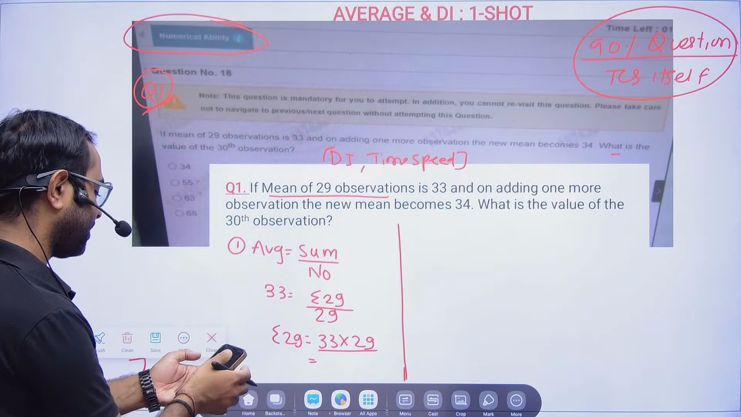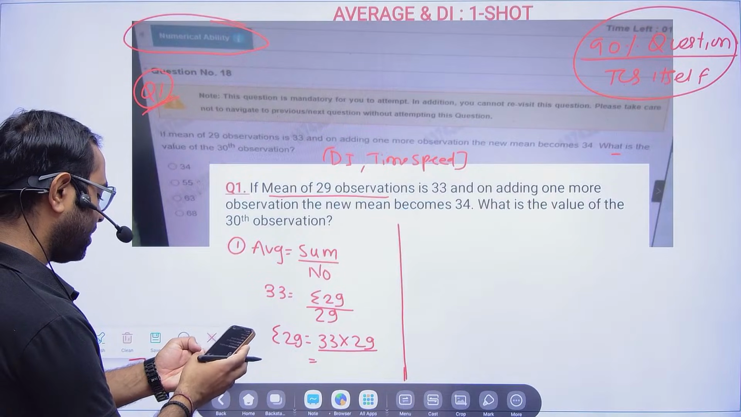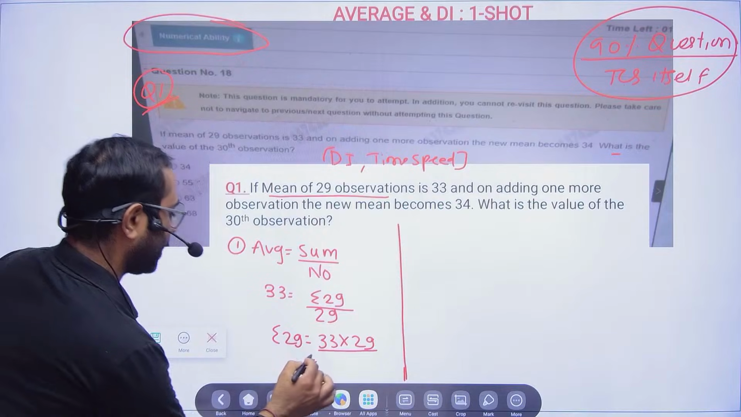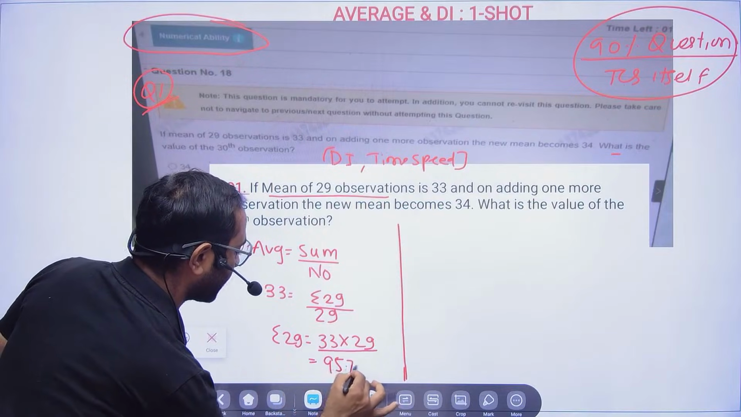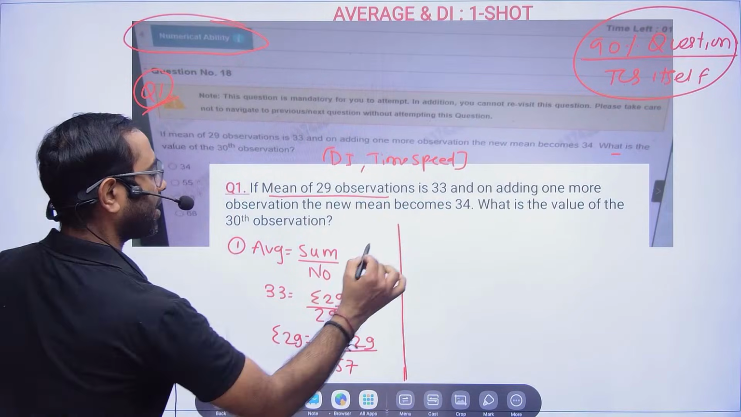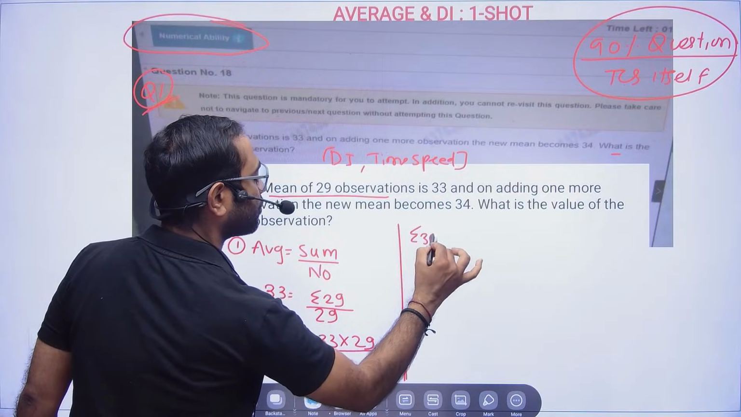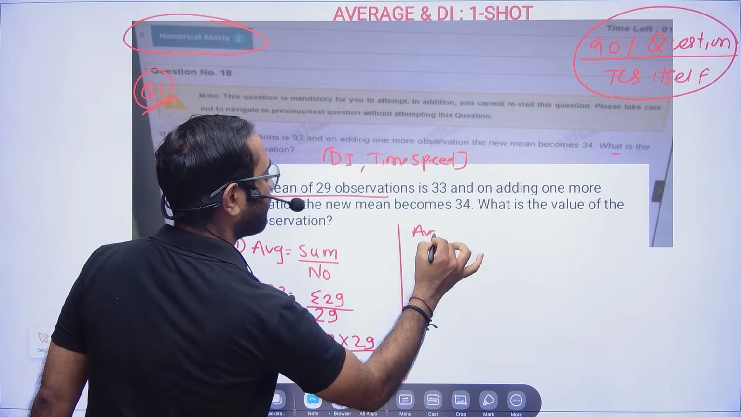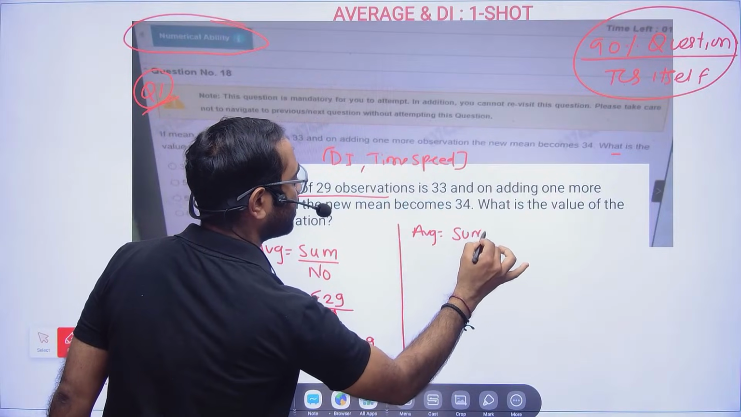Okay, I will be teaching you another method. So now here 33 into 29 will be equal to 957, right? Next, what they are telling, we are going to add one more observation. So sigma of 30 will be, right? So average will be again, average will be sum divided by number.